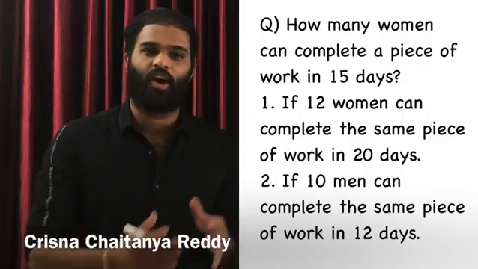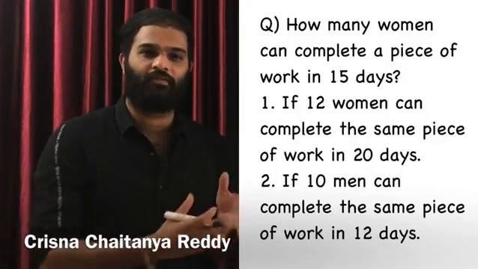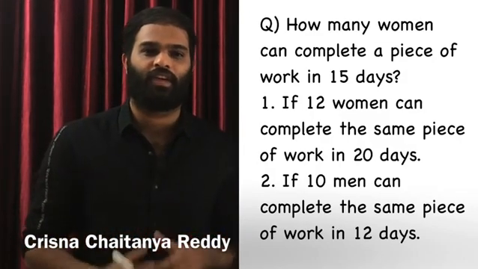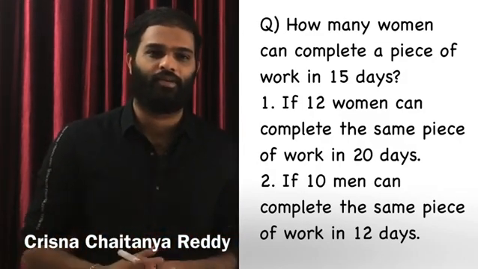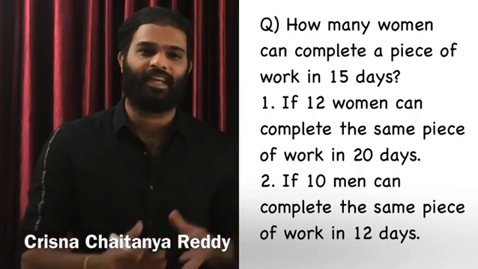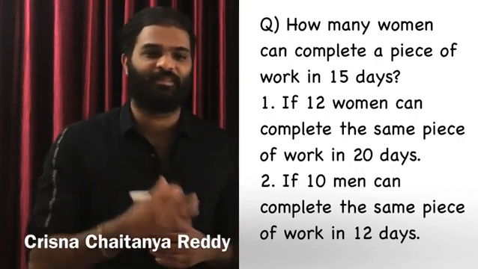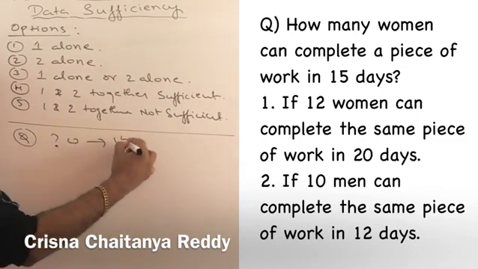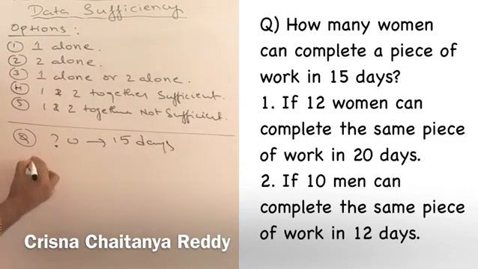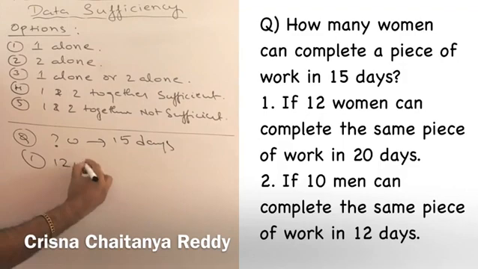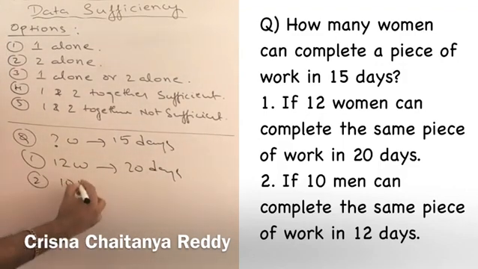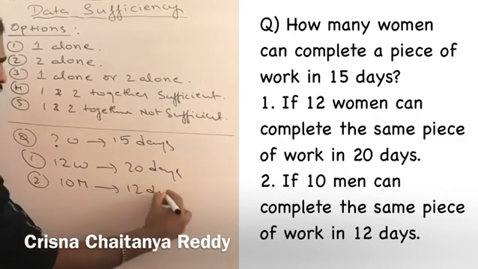Suppose the question is, how many women can complete the piece of work in 15 days? Statement 1 is, 12 women can complete the same piece of work in 20 days. And statement 2 is, 10 men can complete the same piece of work in 12 days. Very simple question. He was asking the question on how many women can complete the piece of work in 15 days. And from the first information, you know 12 women can complete the work in 20 days. And the second information, you know 10 men can complete the work in 12 days.